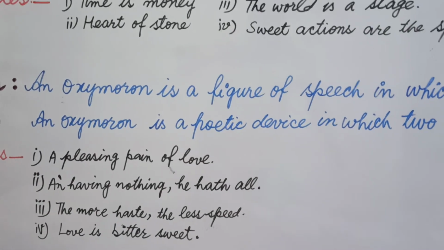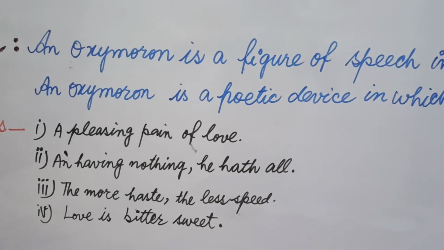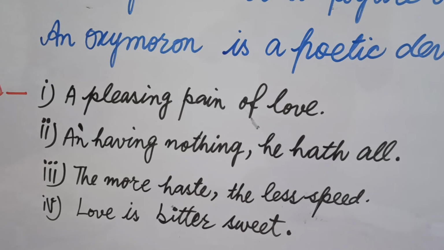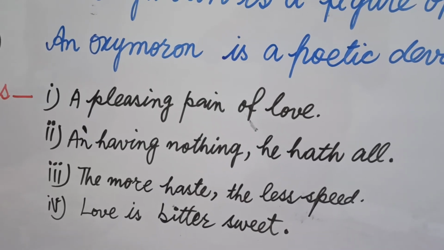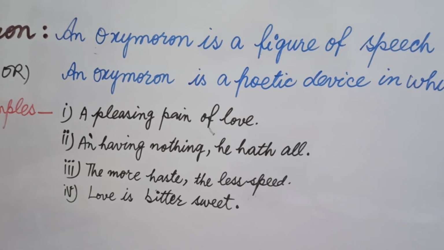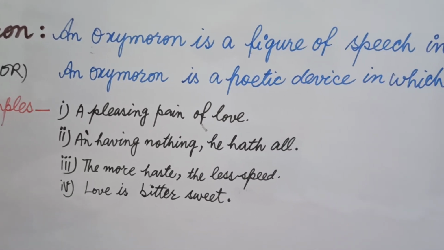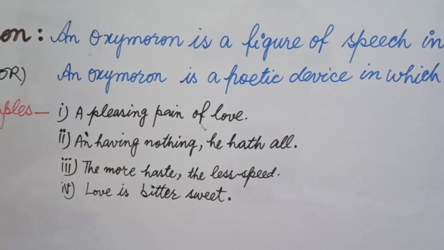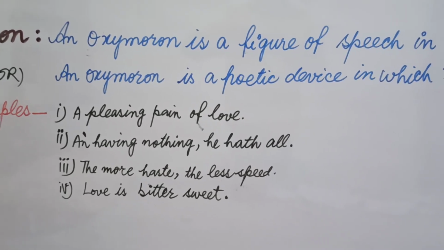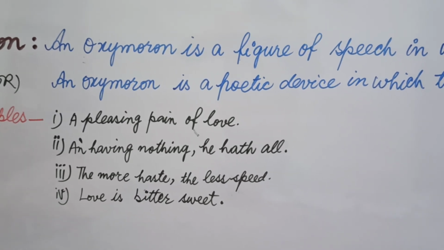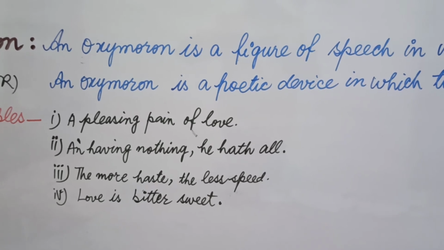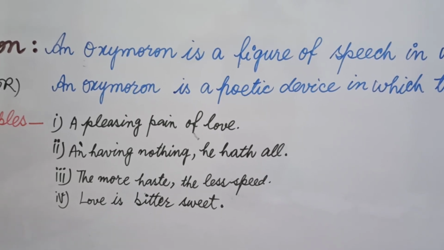Students, you can use any word. When you omit any letter, you can use apostrophe. That's why I use a and apostrophe in the sense of a and d. And the more haste, the less speed. Here you can understand you are doing just opposite as it was expected. You expected more, but the result is just opposite to it. The more haste, the less speed.